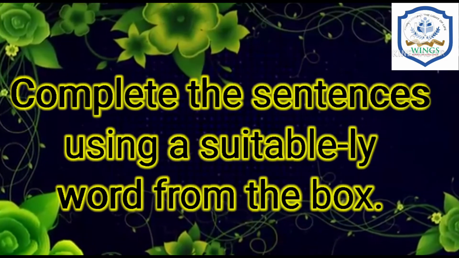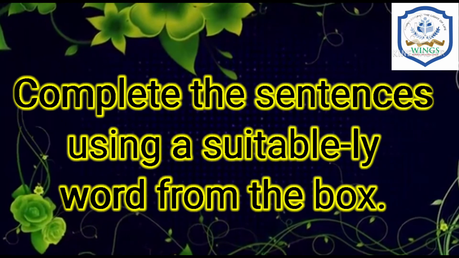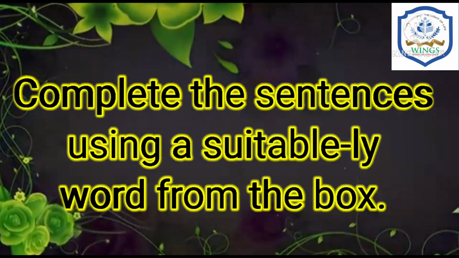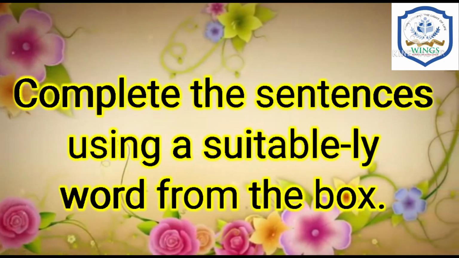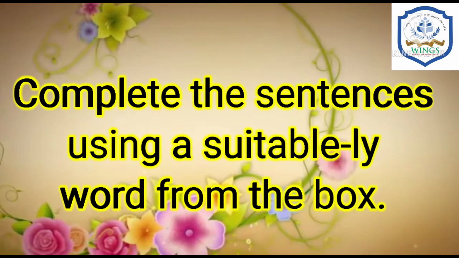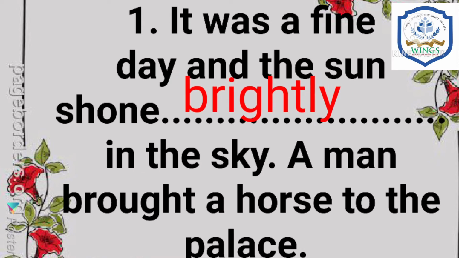So, like this, one bit is given to you. Complete the sentence using a suitable ly word from the box. Here one help box is given to you. From this box, you have to take these words and fill in the blanks. So, the first one is, it was a fine day and the sun shone dash in the sky. A man brought a horse to the palace. What should come here? Sun shone? Yes, good, brightly. It was a fine day and the sun shone brightly in the sky.